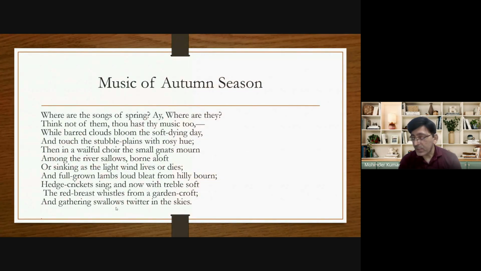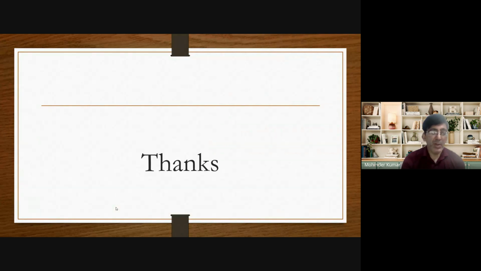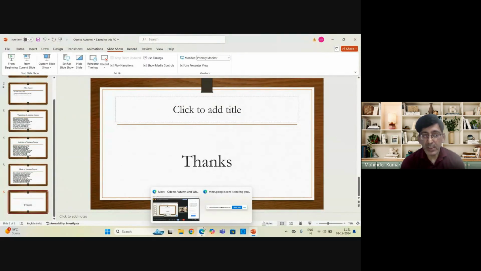In the second stanza, he personifies autumn. He presents autumn as a human being, and he presents four activities performed during the autumn season through four pictures. And in the third stanza, John Keats talks about the sweet, sad music of the autumn season. So that's all about this poem, Ode to Autumn. I hope that you will be able to understand this lecture.